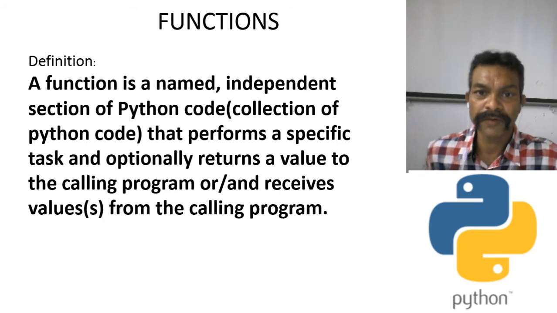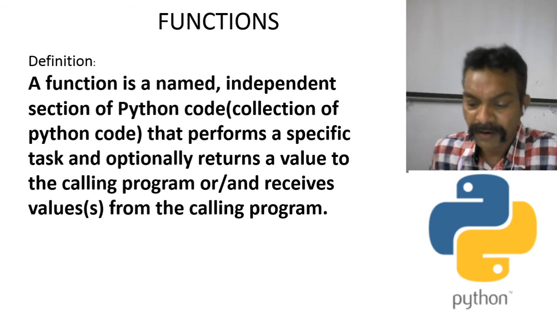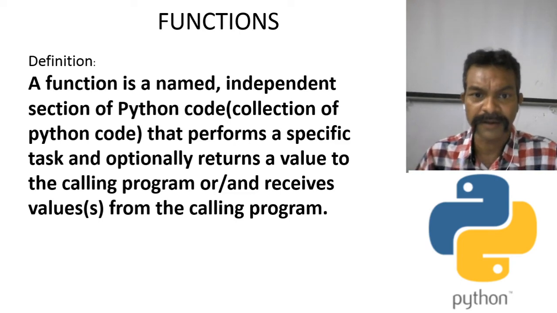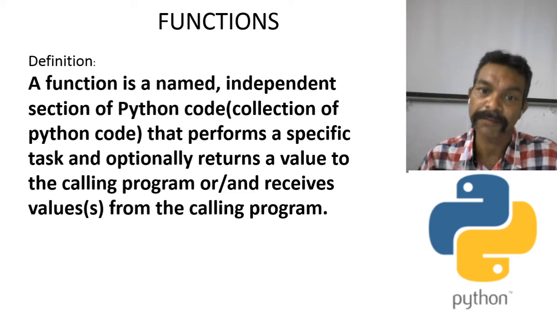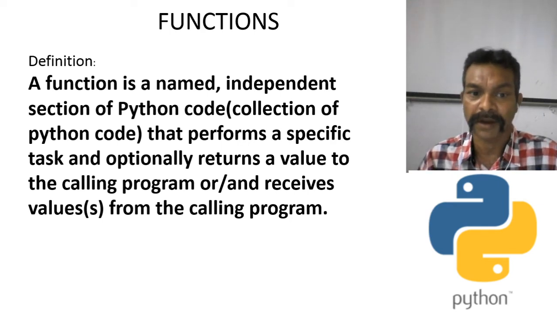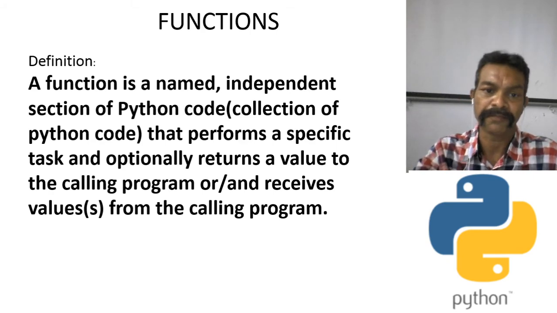Now we will see what a function is. We will define the function. A function is a named independent section of Python code. It means a collection of Python code that performs a specific task and optionally returns a value to the calling program or receives a value from the calling program.